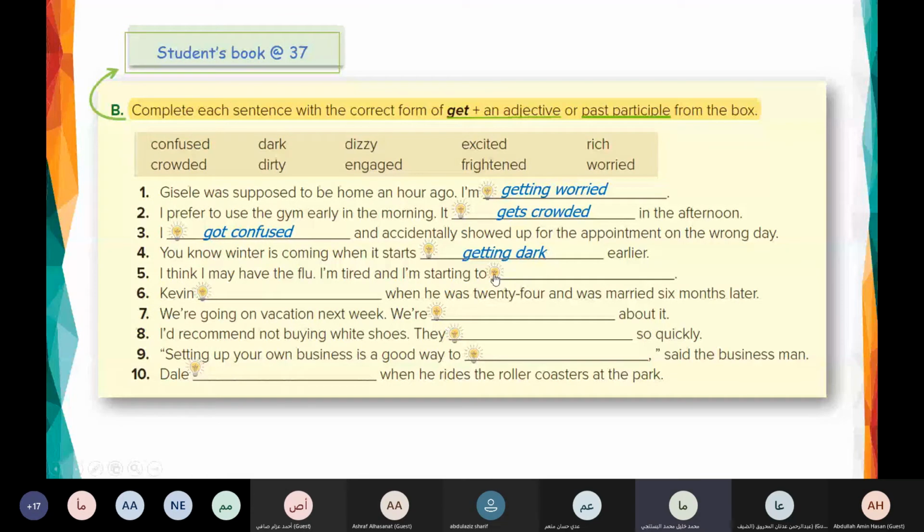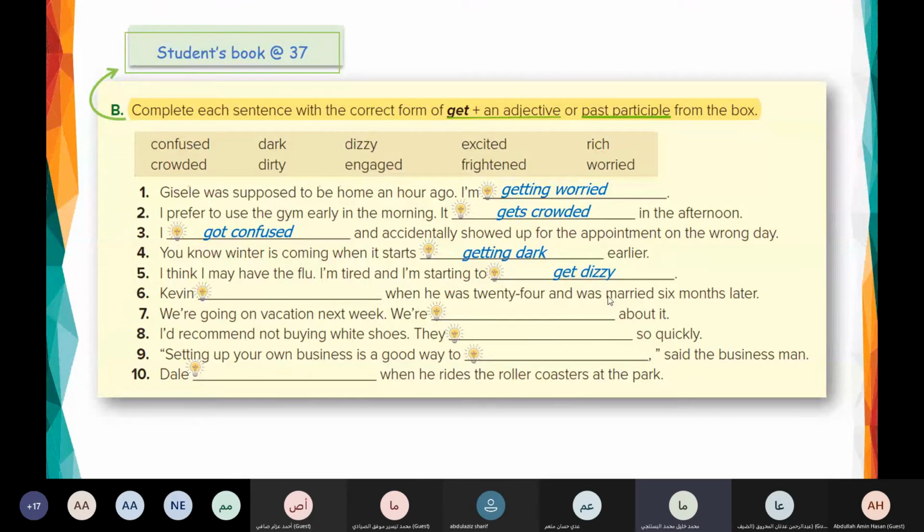Muhammad Taysir. Yes, teacher. Read number 5, please. I think I may have the flu. I'm tired and I'm starting to get dizzy. Good. I think I may have the flu. I'm tired. I'm starting to get dizzy.